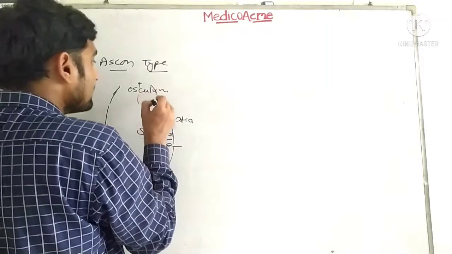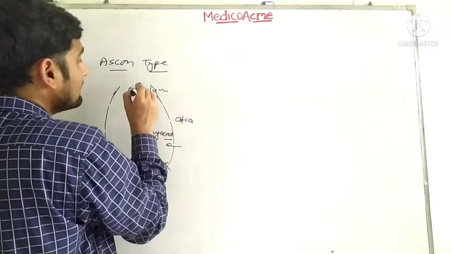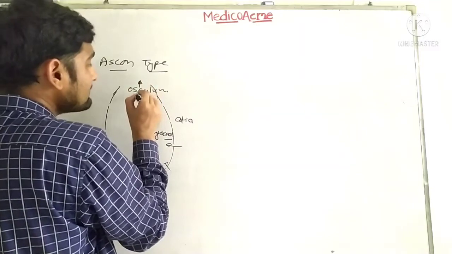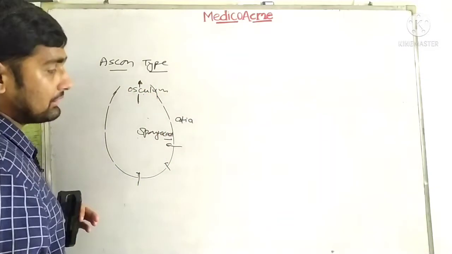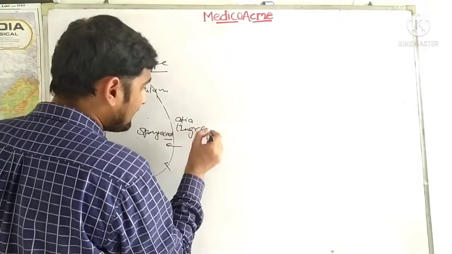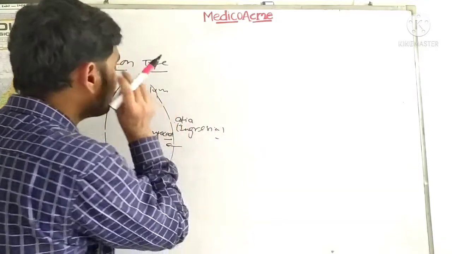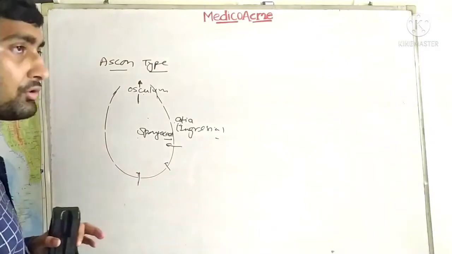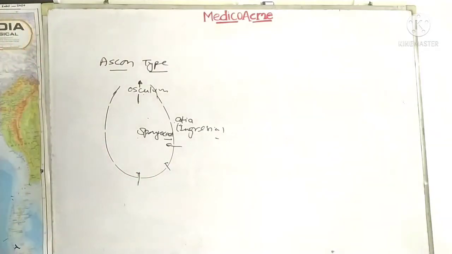It is the larger form of ostia, which is helpful in the expulsion of water. Ostia is for ingression of water, and osculum is for outgression, or expulsion.